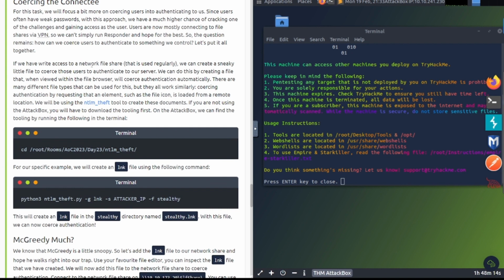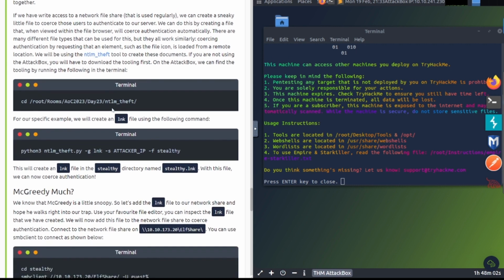Since we have write access to a file share that is regularly used, we can create a sneaky little file to coerce those users to authenticate to our server. We can do this by creating a file that, when viewed within the file browser, will coerce authentication automatically. There are many different file types that can be used for this, but they all work similarly, coercing authentication by requesting that an element such as a file icon is loaded from a remote location.